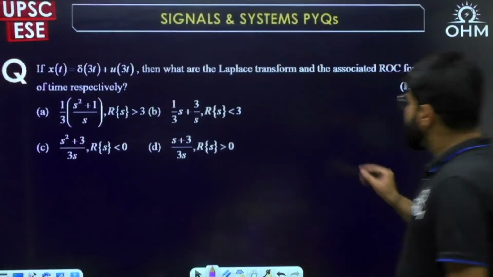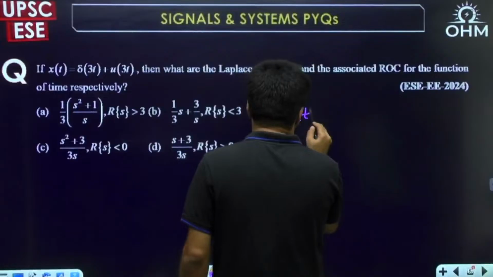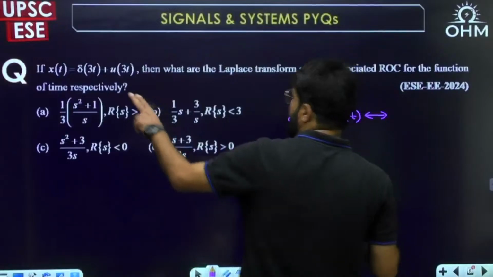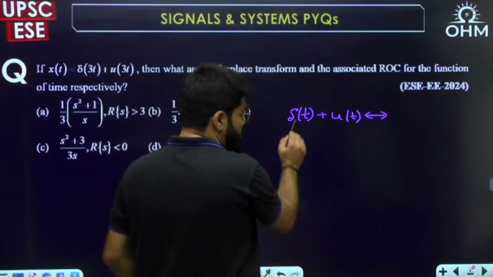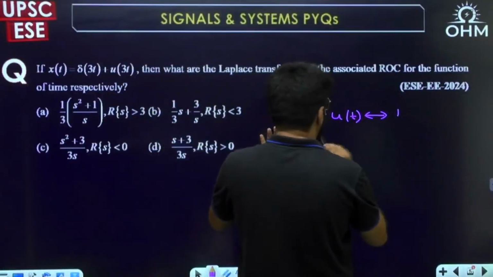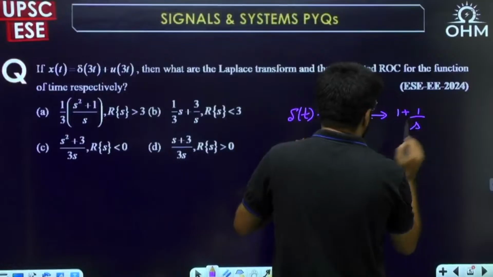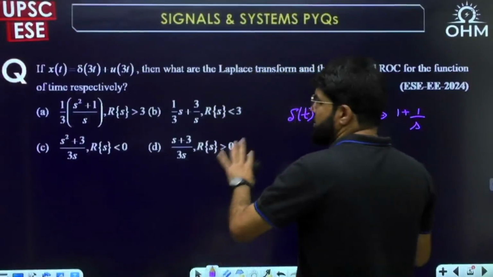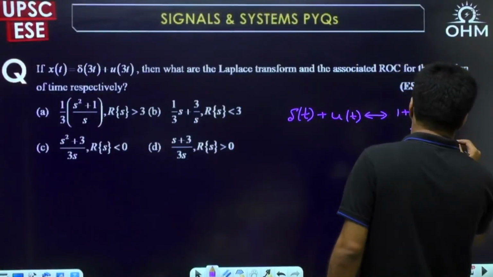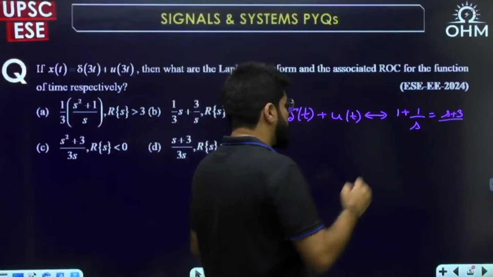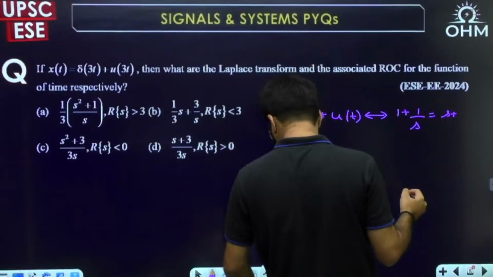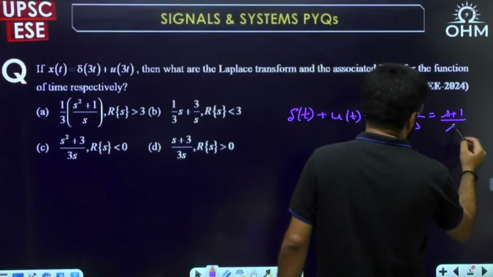Let me start with delta t plus ut. What should be the Laplace transform? We know for delta t, the impulse, it is 1. For the step, the Laplace transform is 1 by s. So we can write this as s plus 1 upon s.